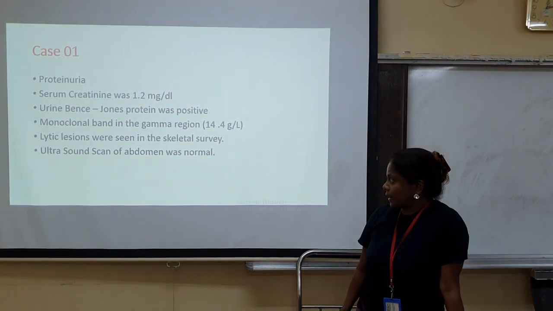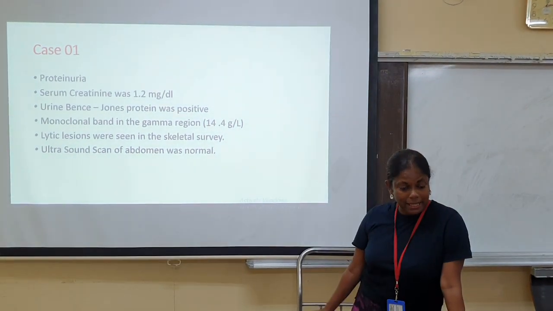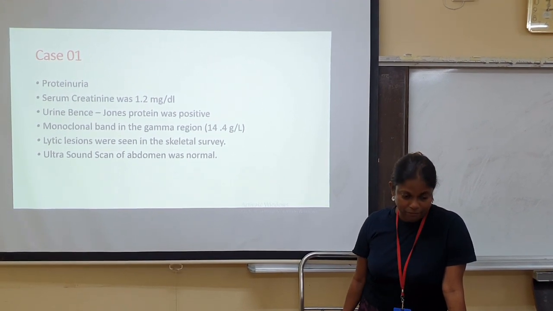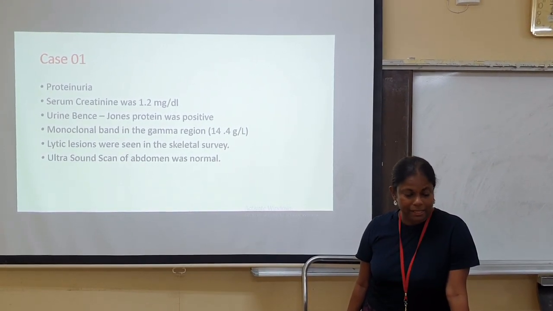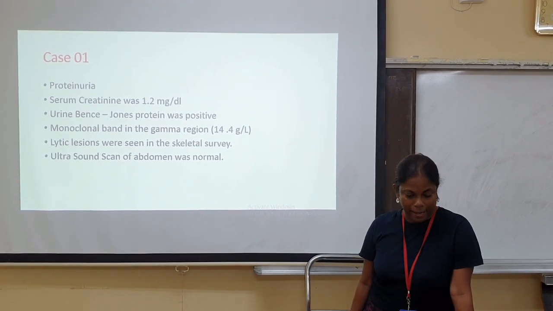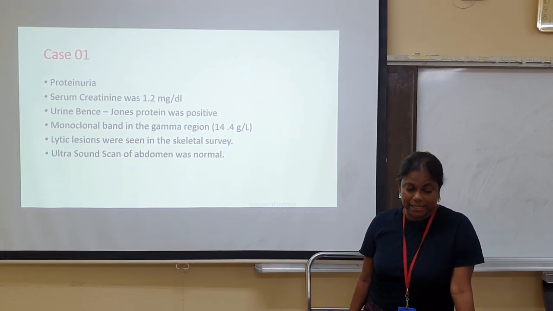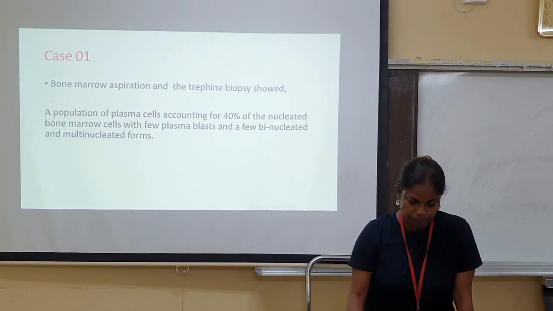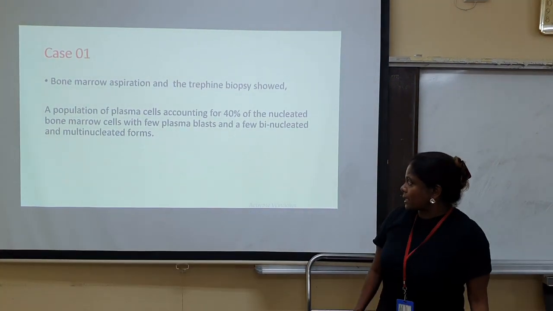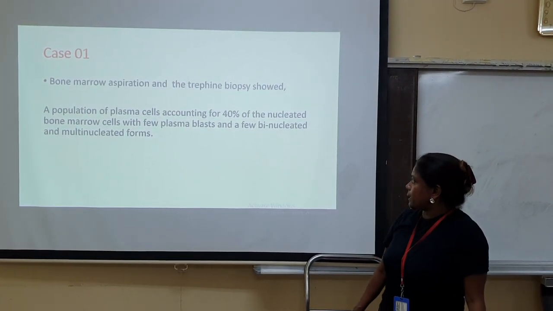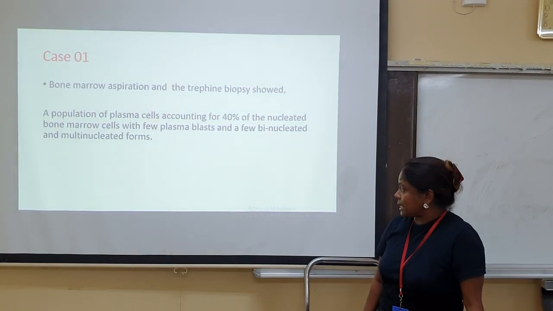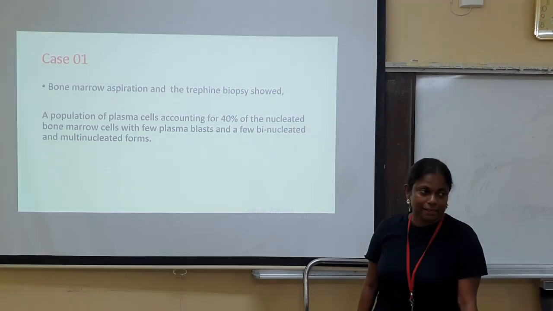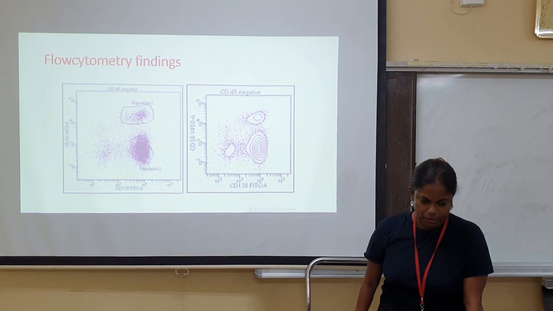Further on in case 1, there was proteinuria. The serum creatinine was 1.2 milligrams per deciliter. Urine Bence Jones protein was positive. There was a monoclonal band in the gamma region amounting to 14.4 grams per liter. There were lytic lesions seen in the skeletal survey and the ultrasound scan of the abdomen was normal. Bone marrow examination revealed 40% of the nucleated bone marrow cells were plasma cells, with few plasmablasts and binucleated and multinucleated forms.